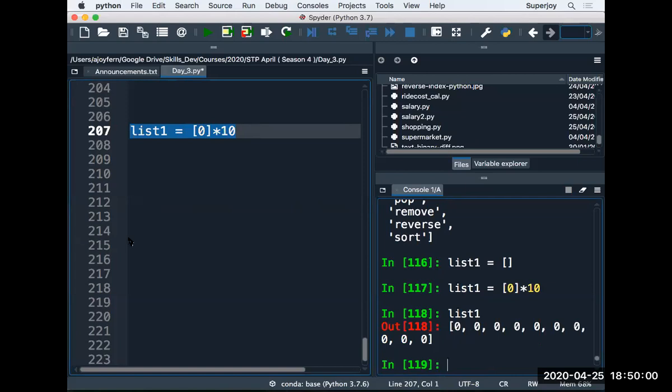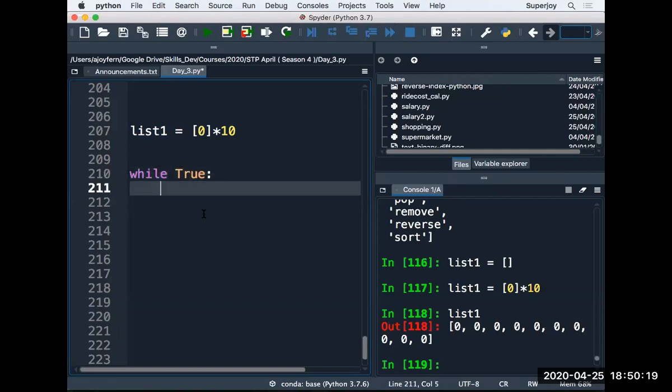Okay, now I'm coming to Kangan's question. I run a while loop and keep it as an infinite loop. I call the input method, enter the name.